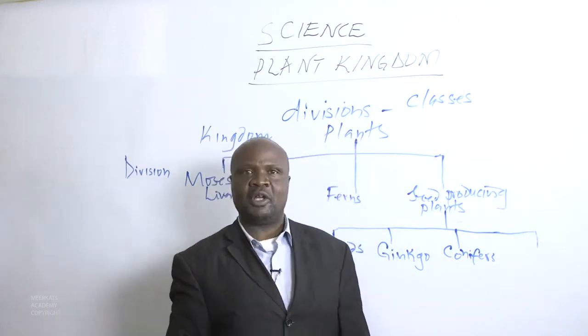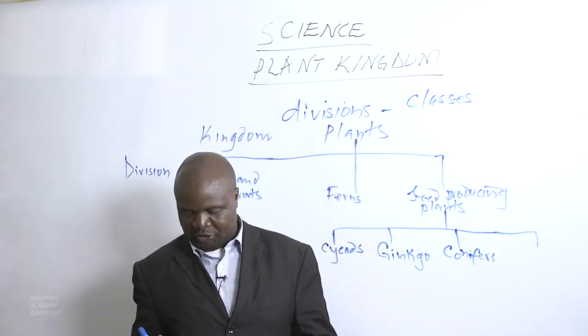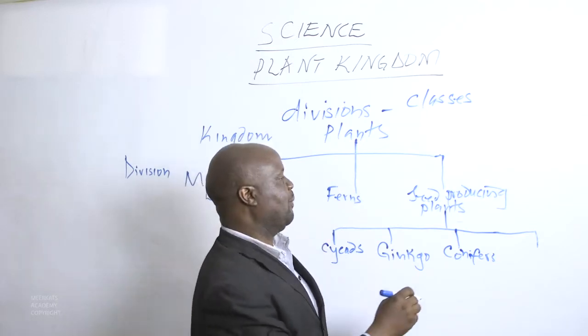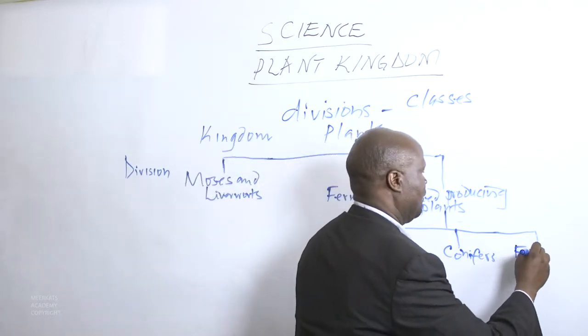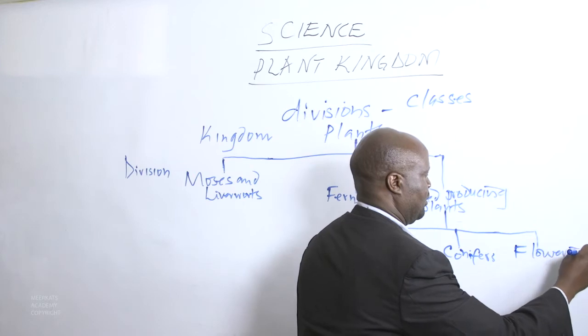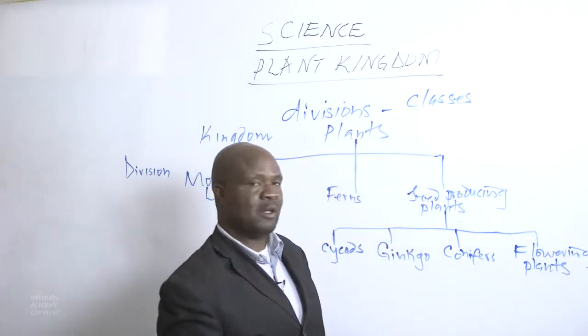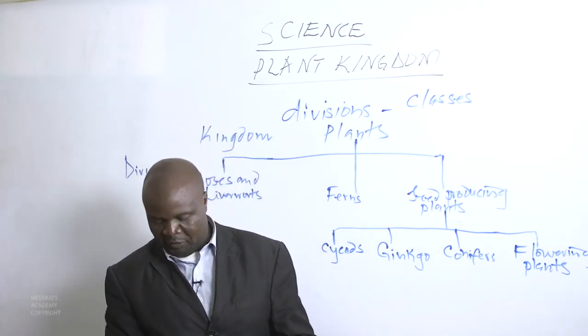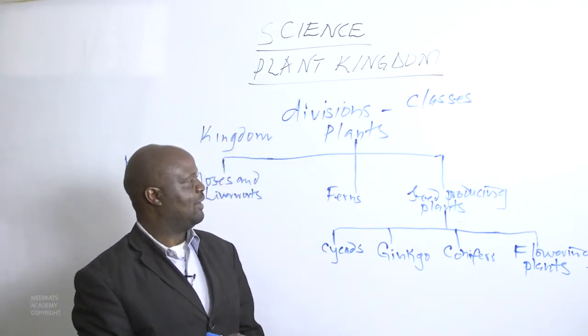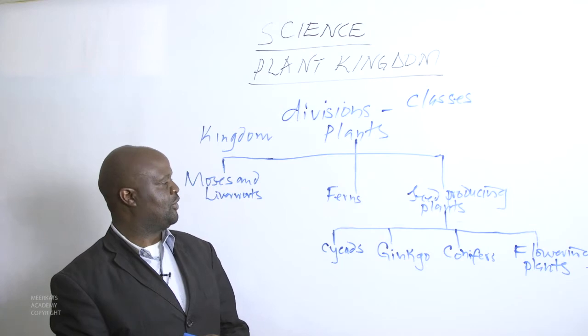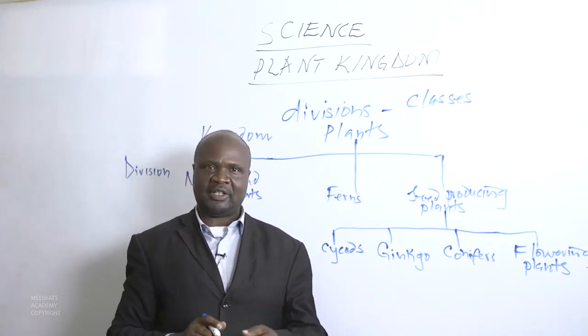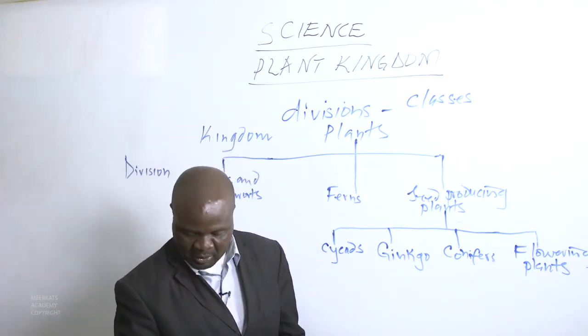Then we have the fourth class, which is flowering plants. Those are the 4 classes that the seed-producing plants are divided into.